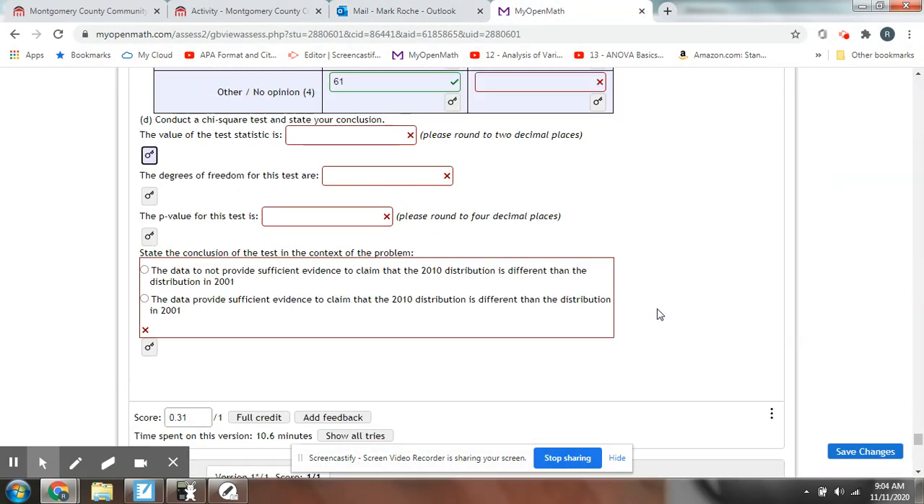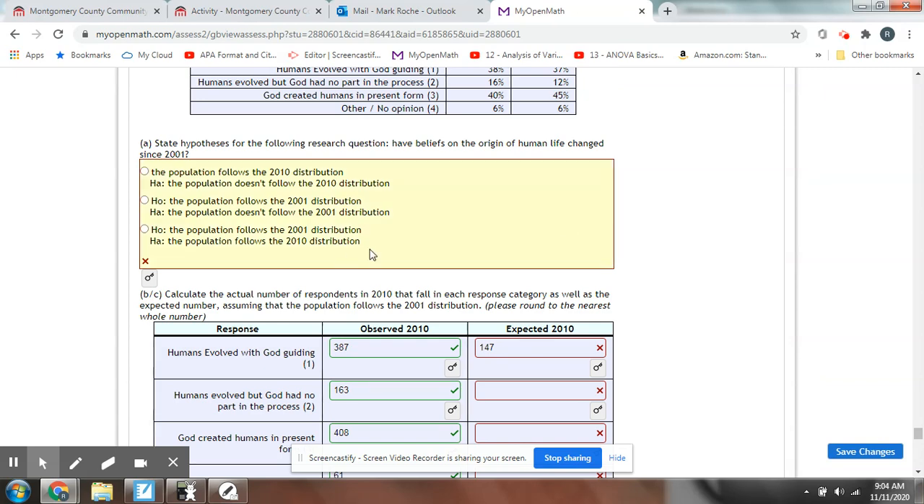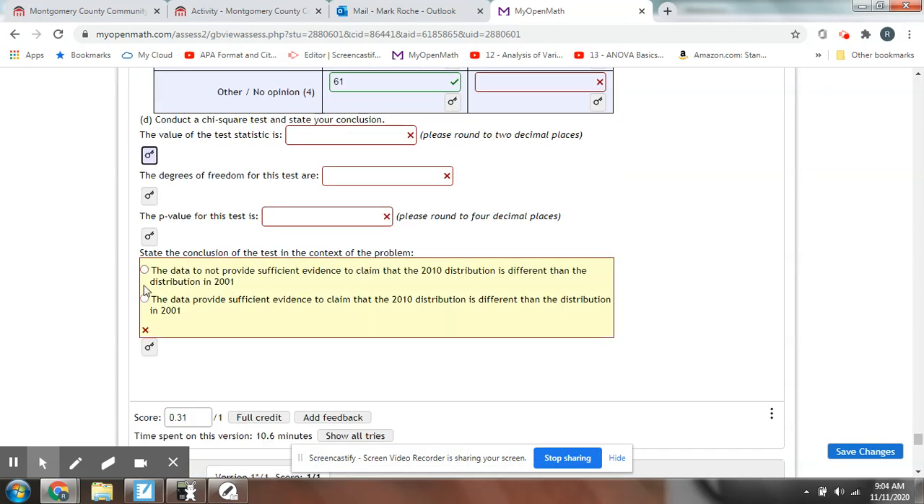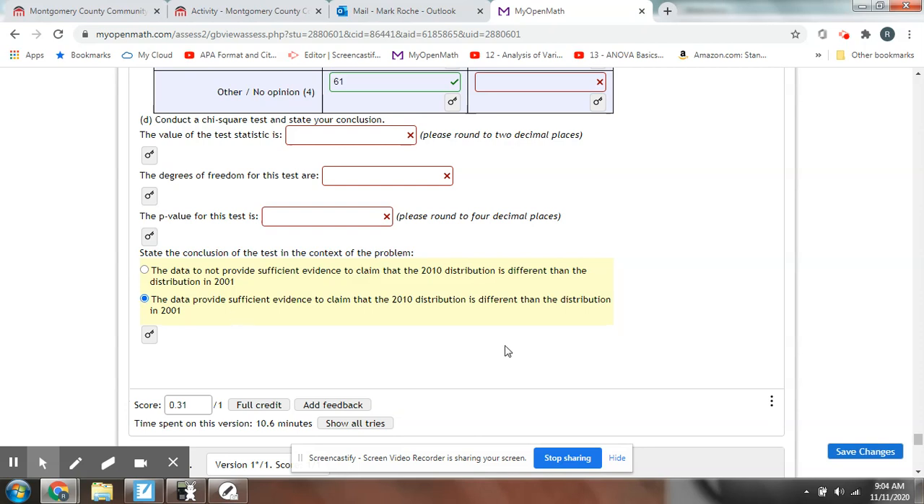The p-value. So the p is very low. Since p is lower than alpha, we're going to reject H0. So we can say that there is significant evidence to show that the population does not follow the 2001 distribution. The data provides sufficient evidence to claim that the 2010 distribution is different than the 2001 distribution.